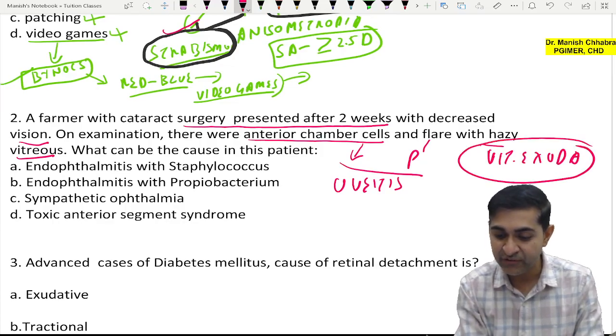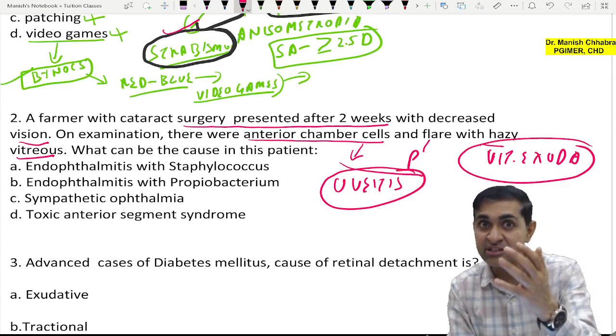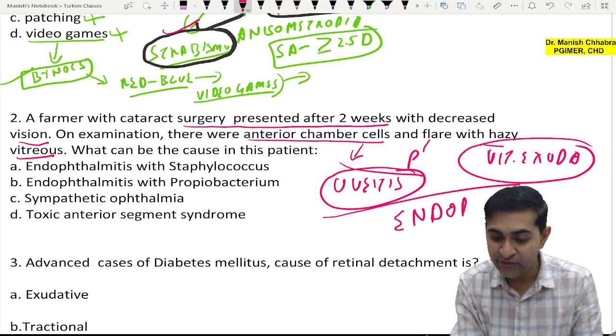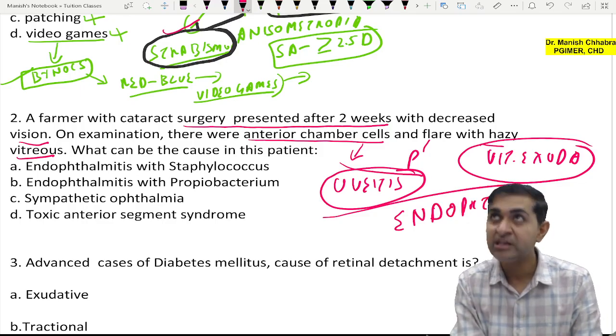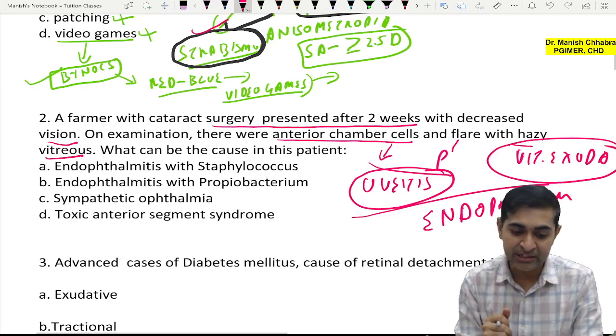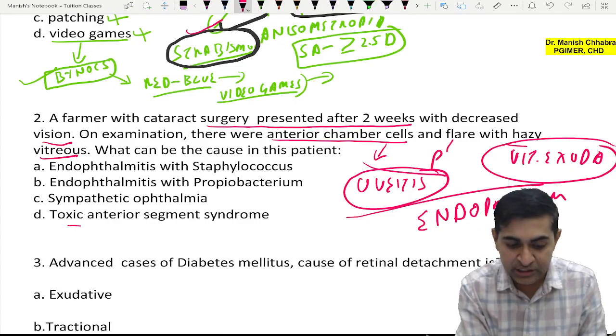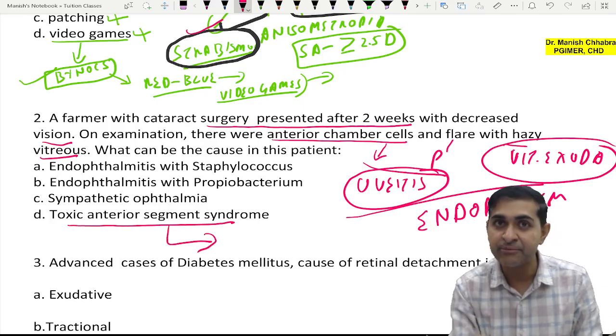So collectively, vitreous exudates, cells in the anterior chamber, proteins in the anterior chamber, we are talking of endophthalmitis. Okay, but let's eliminate the options one by one. What is TAS, toxic anterior segment syndrome?